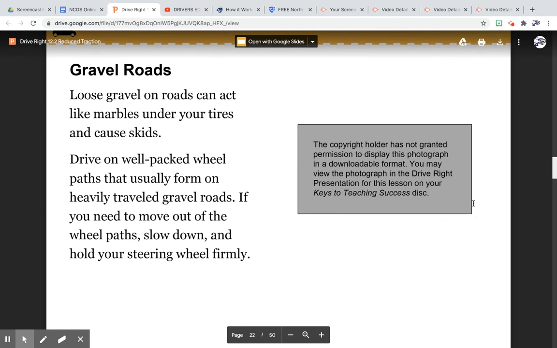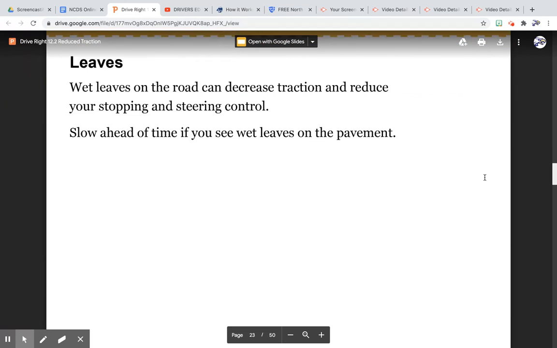Gravel roads. Loose gravel on roads can act like marbles under your tires and cause skids. Drive on well-packed wheel paths that usually form on heavily traveled gravel roads. If you need to move out of the wheel paths, slow down and hold your steering wheel firmly.